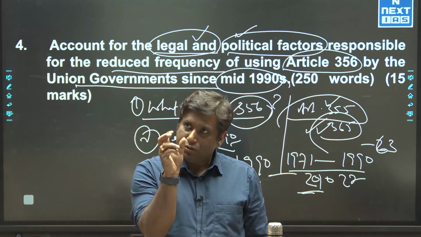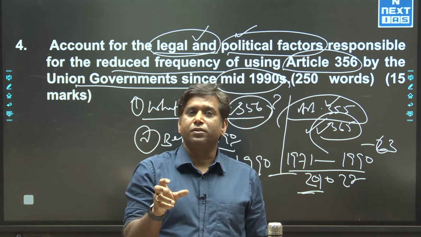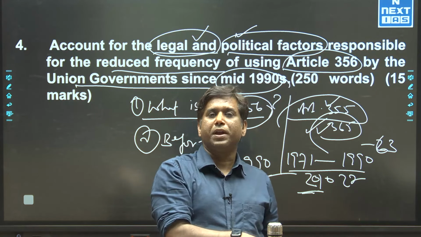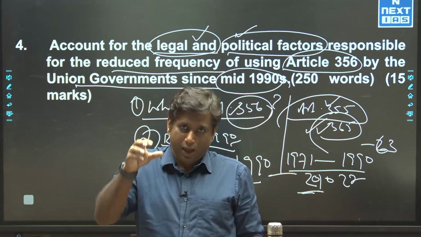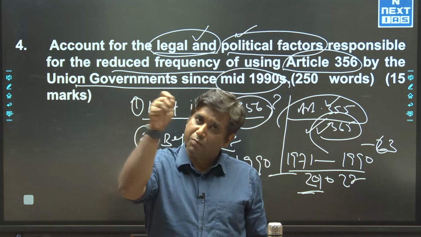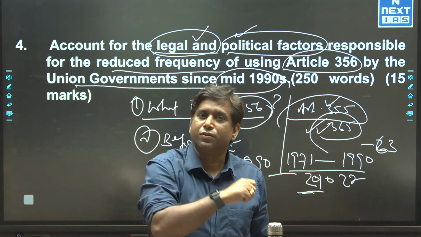So how did the legal interpretation of constitutional breakdown and non-compliance help in reduction of imposition of 356?